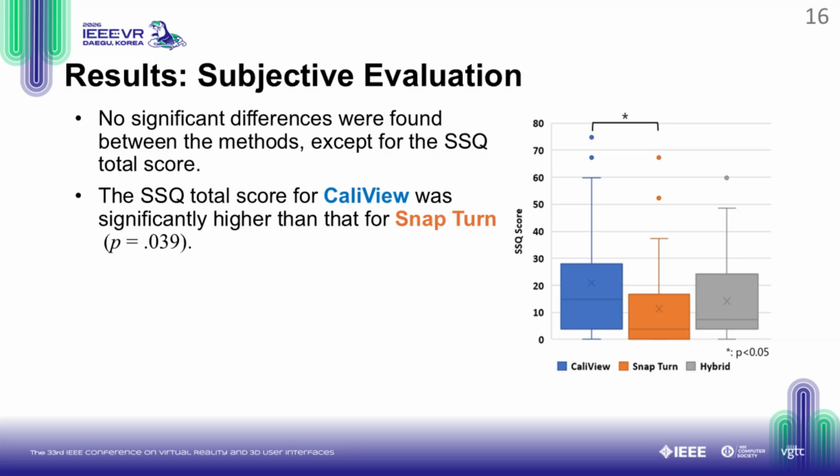However, we did find a significant difference in simulator sickness. The SSQ total score for CaliView was significantly higher than that for snap turn. This suggests that the increased physical head rotation required by CaliView may induce slightly higher levels of cybersickness.